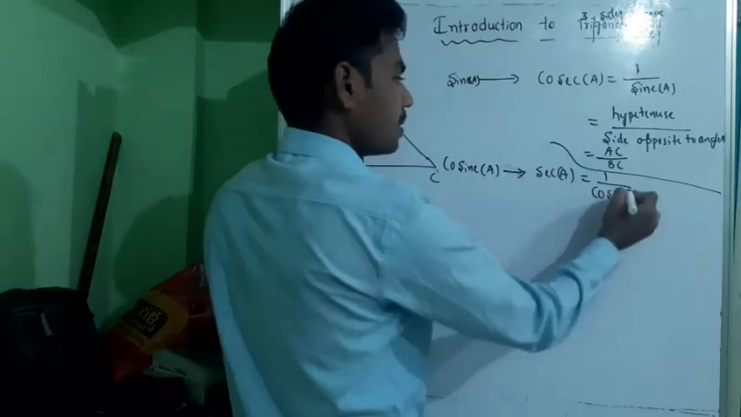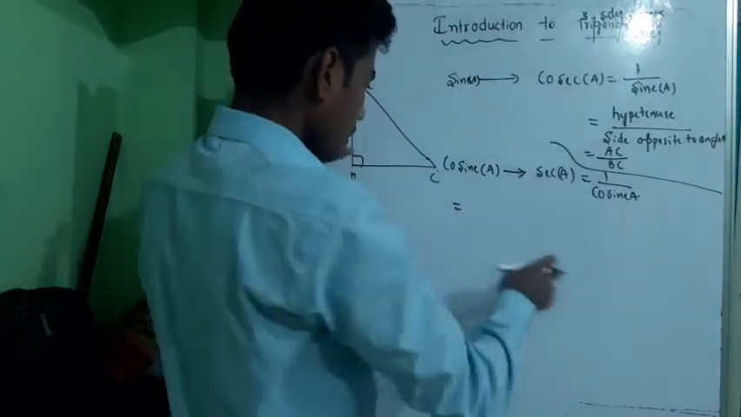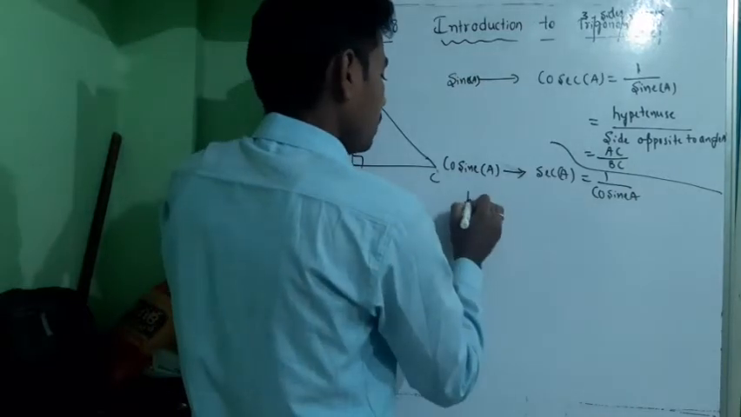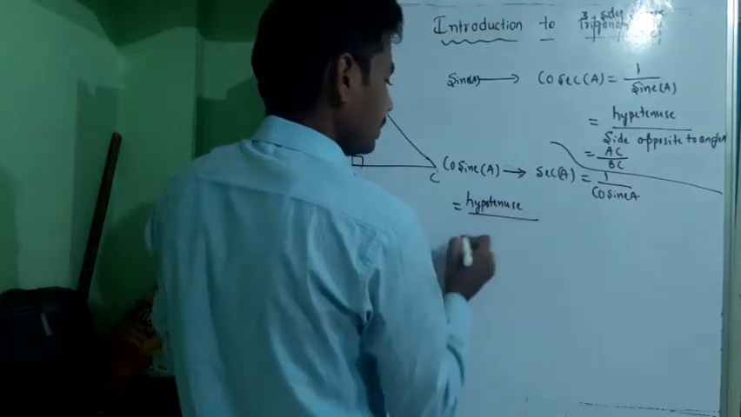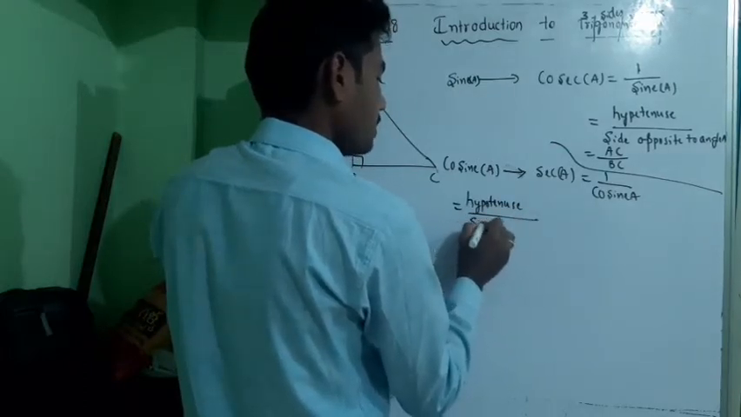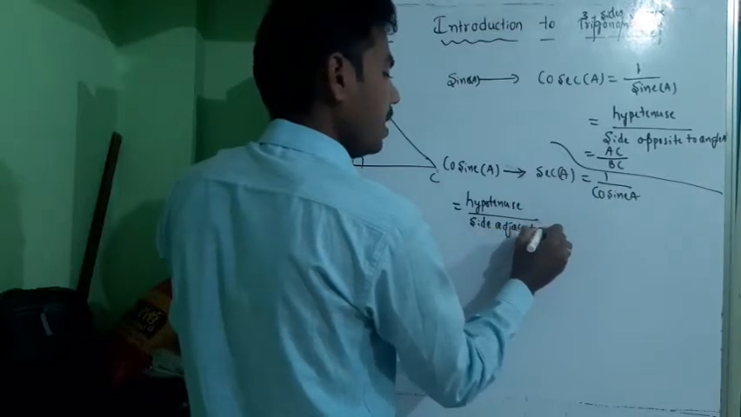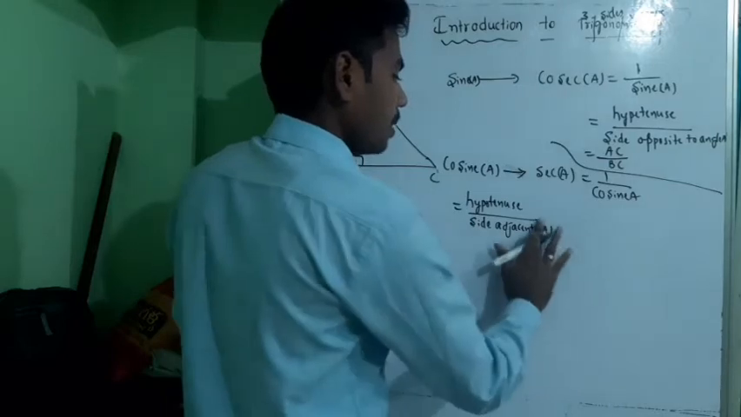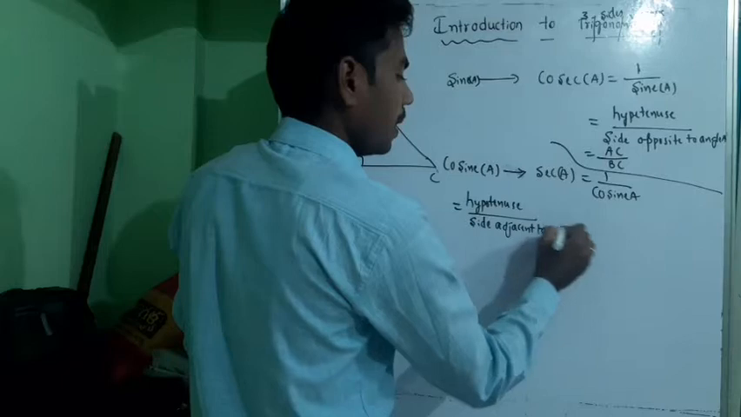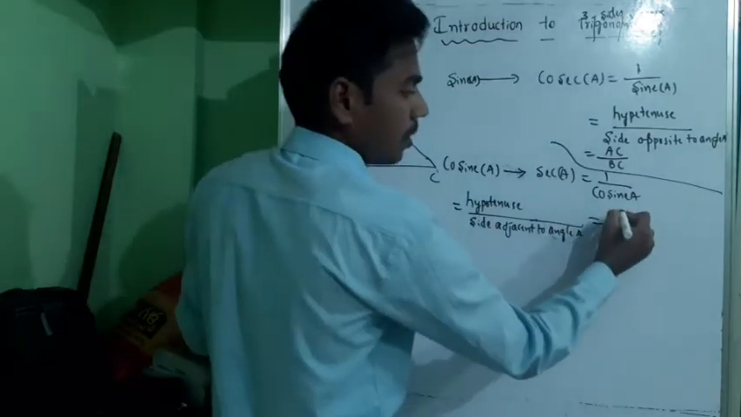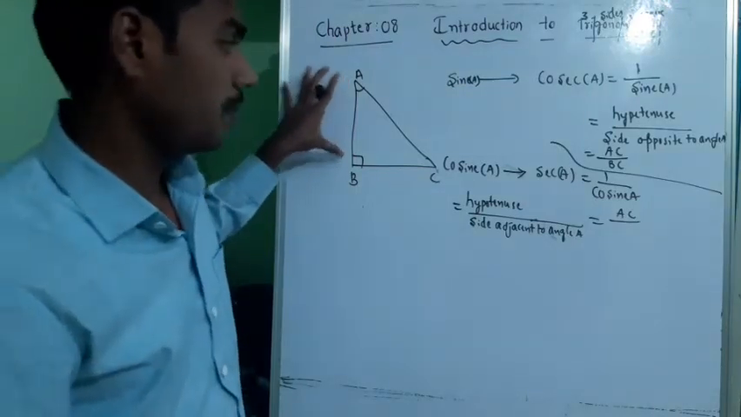This can be written as hypotenuse divided by side adjacent to angle A. So what is the hypotenuse? AC is the hypotenuse. What is the side adjacent to angle A? The side adjacent to angle A is AB.